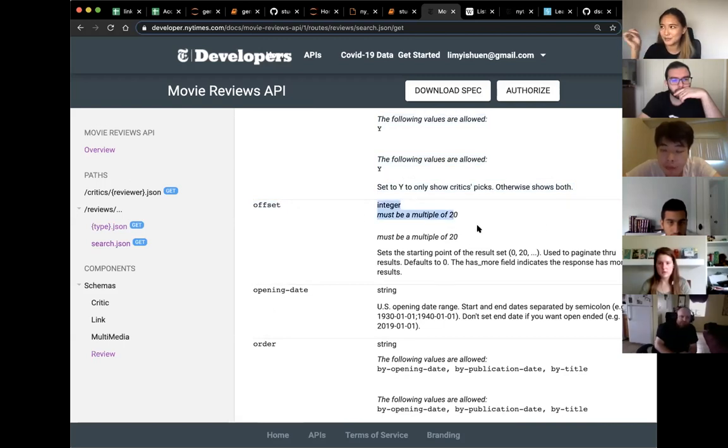That differs between API and API, but it sets the starting point of the result set to like 0 or 20. So basically that first result set that we got were movies 0 through 20. And we next want to get 21 through 40, and then 41 through 60. It defaults to 0, and then yeah, we can keep doing that. And that's how we get more and more reviews. We just have to edit our URL to include this offset parameter.